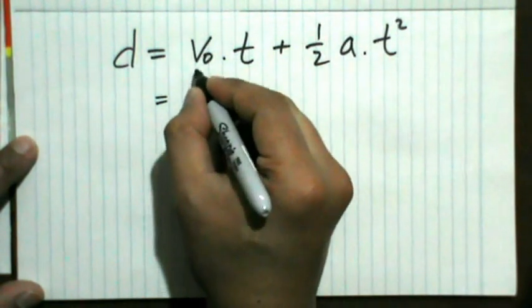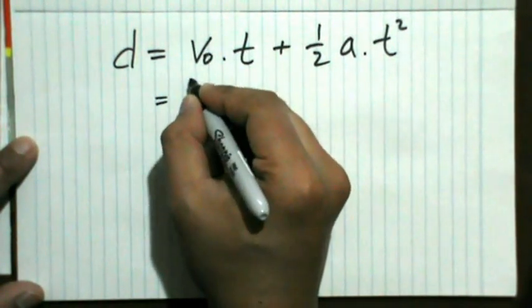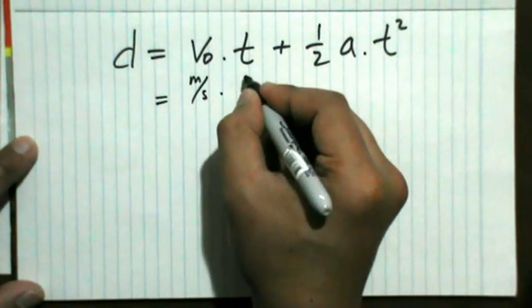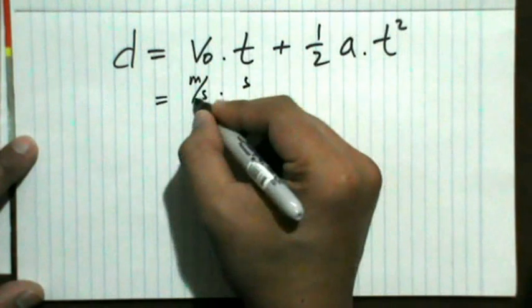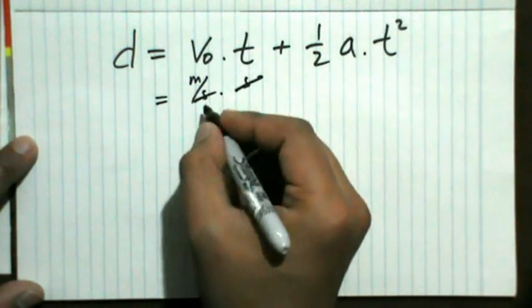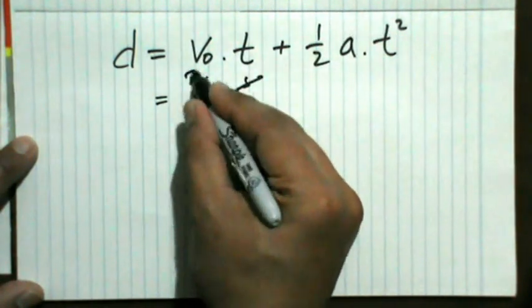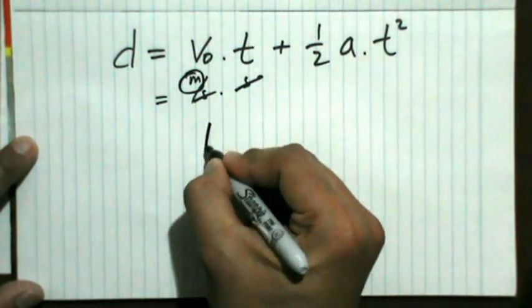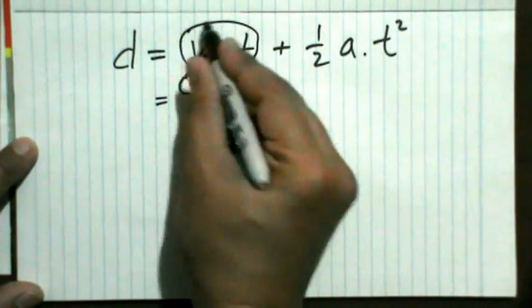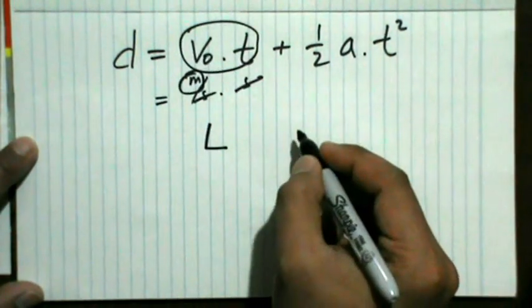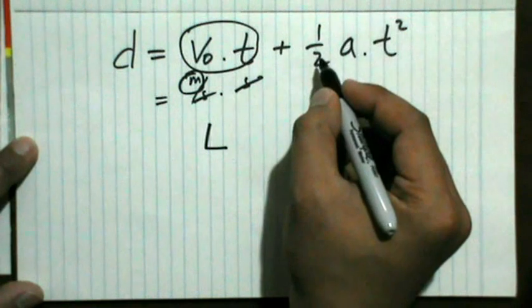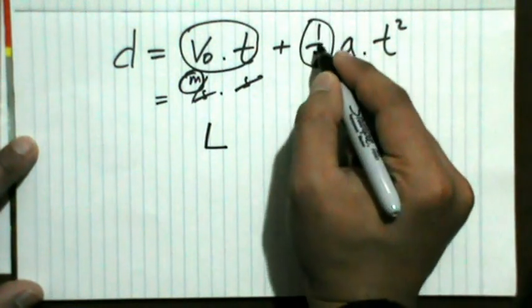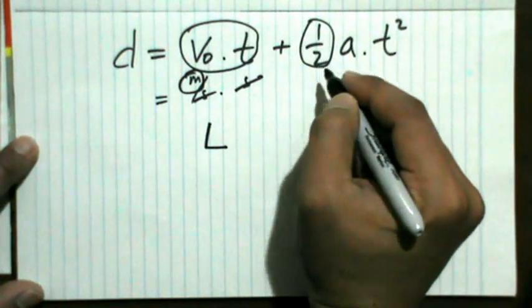So first, let's see that the initial speed here has the unit meter per second, and then the time has the unit second. So we'll end up that the unit here is meter, and the dimension for this term is L. And then for this one, first we don't need to worry about 1/2 here because this is a dimensionless constant.